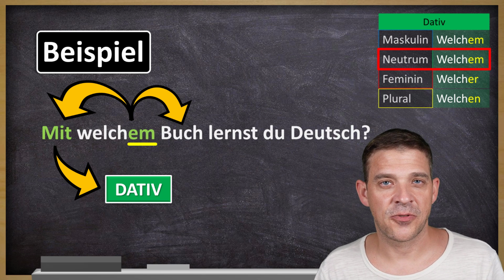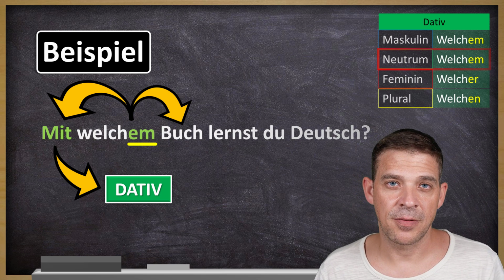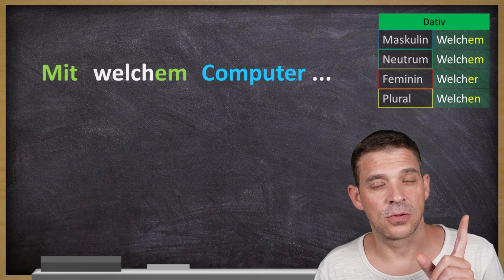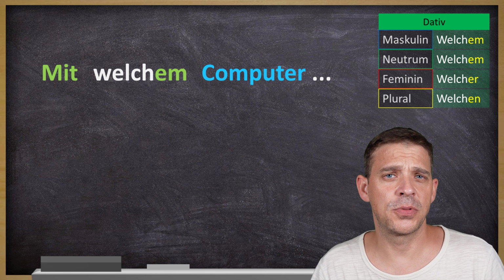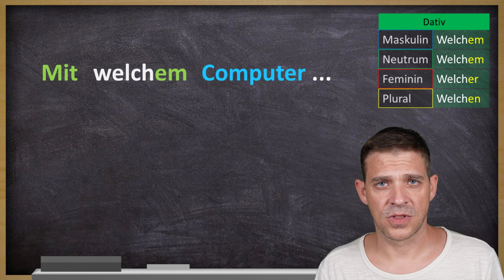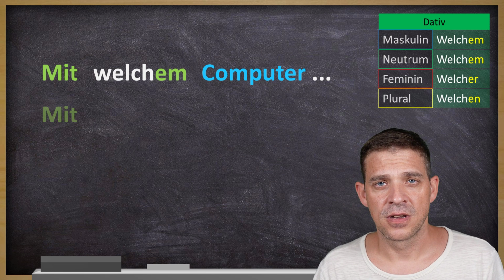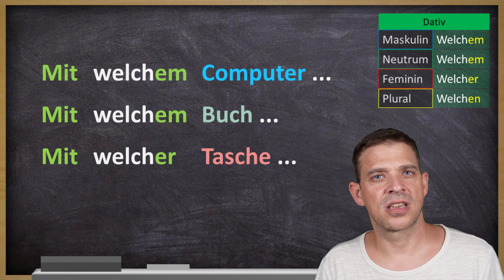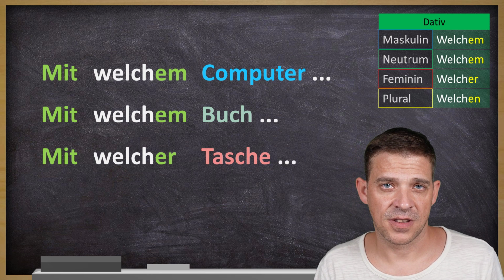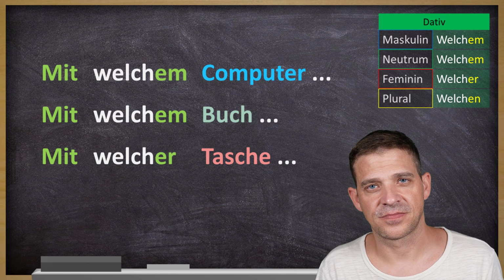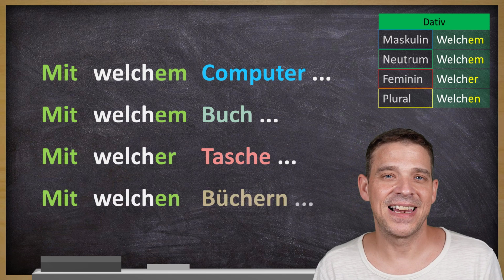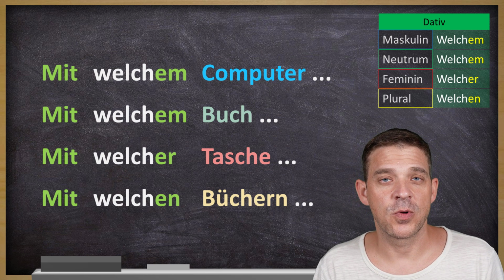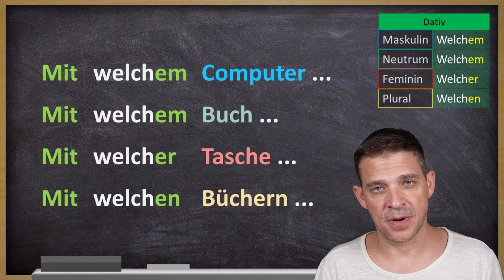Let's do examples for the other cases here, as you can see in the table as well. Zum Beispiel, mit welchem Computer, der Computer maskulin. Mit welchem Computer arbeitest du? With which computer do you work? Neutrum, we just had already. Feminin, mit welcher Tasche gehst du einkaufen? With which bag do you go shopping? Und Plural, mit welchen Büchern lernst du Deutsch? You can use the same sentence. With which books, plural, do you learn German?